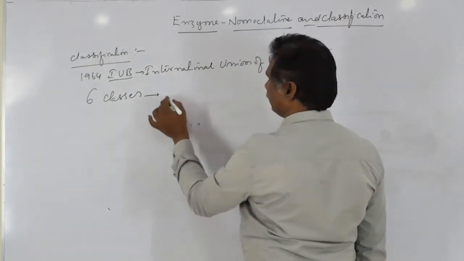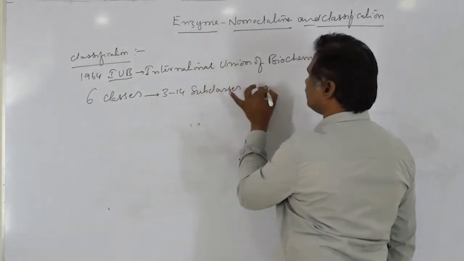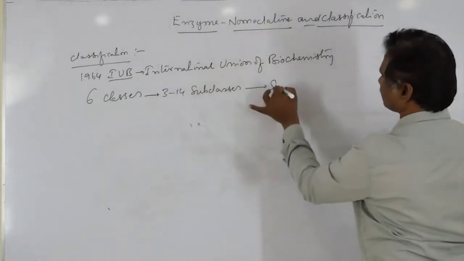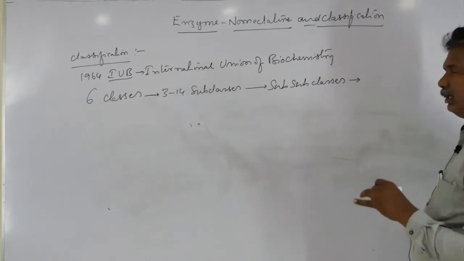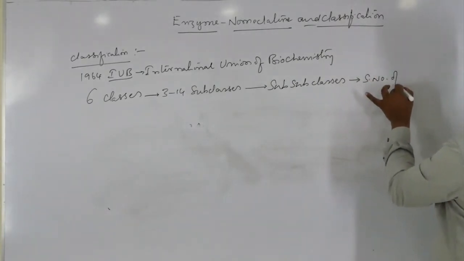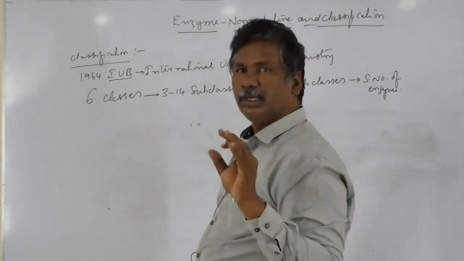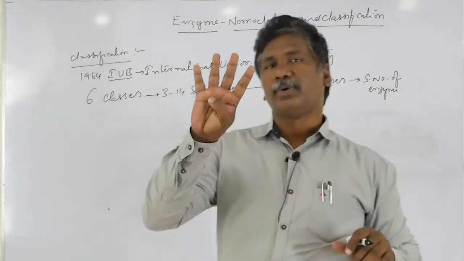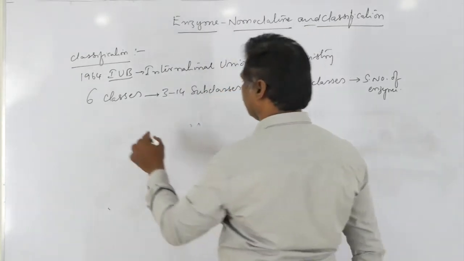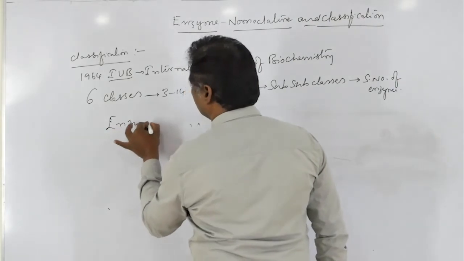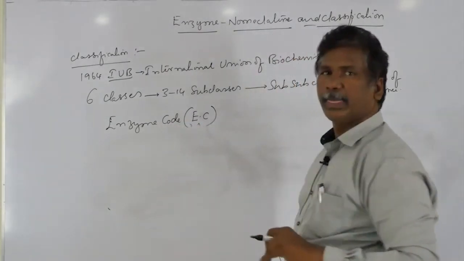Those 6 classes are divided into 3 to 14 subclasses, and finally they give a serial number of the enzyme in that subclass. Based on this, there are 4 digits containing a special code for each enzyme. That code is called the enzyme code, simply said to be EC.